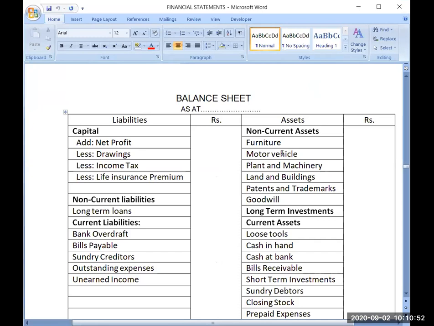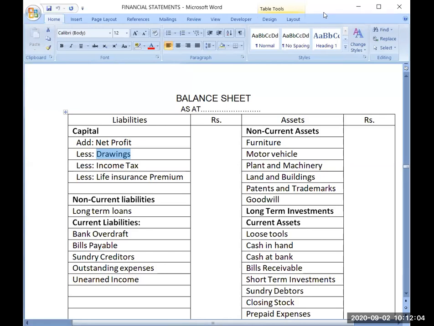So whenever the proprietor withdraws some amount or some goods for his personal use or domestic use, at that time you are opening the drawings account. And this is the account opened for the proprietor because he is taking money back from the business. So that's why these drawings are also deducted from the capital of the proprietor. The amounts withdrawn by the proprietor, that's why we have opened the drawings account. It is a personal account.